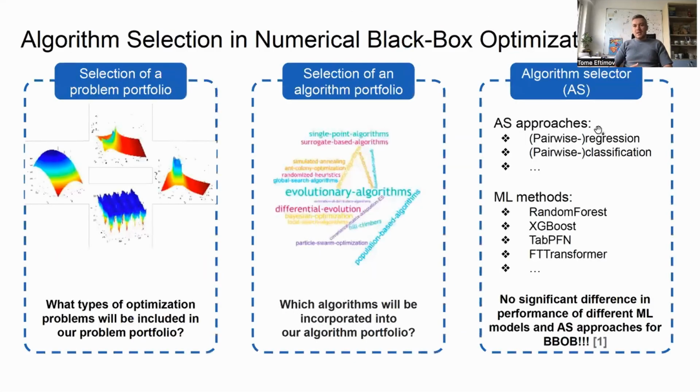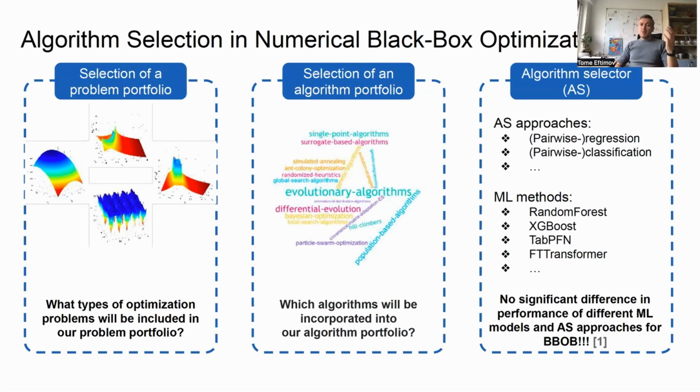So what we are addressing here is algorithm selection in numerical black box optimization. The main goal of algorithm selection is to find the best algorithm which is suitable for a given problem instance that needs to be solved. For this purpose, we need a set of problem instances for which we want to find the best algorithm, and this set of problem instances creates the problem portfolio. We need a set of algorithm instances which create the algorithm portfolio, and these are the algorithms from which we can choose.